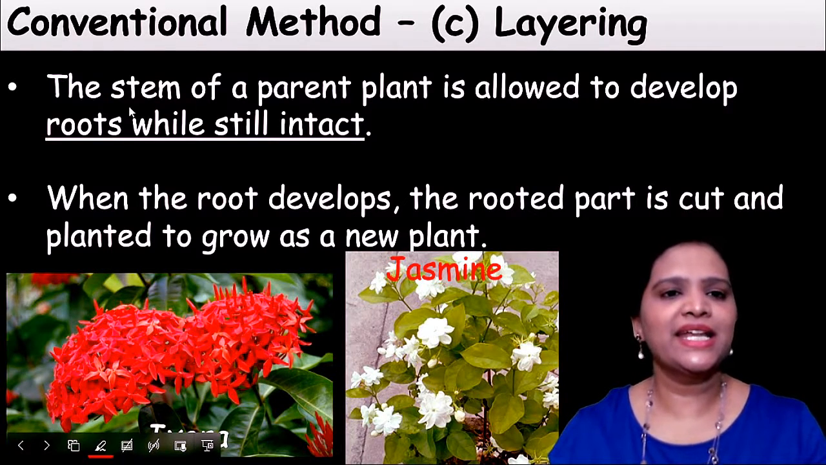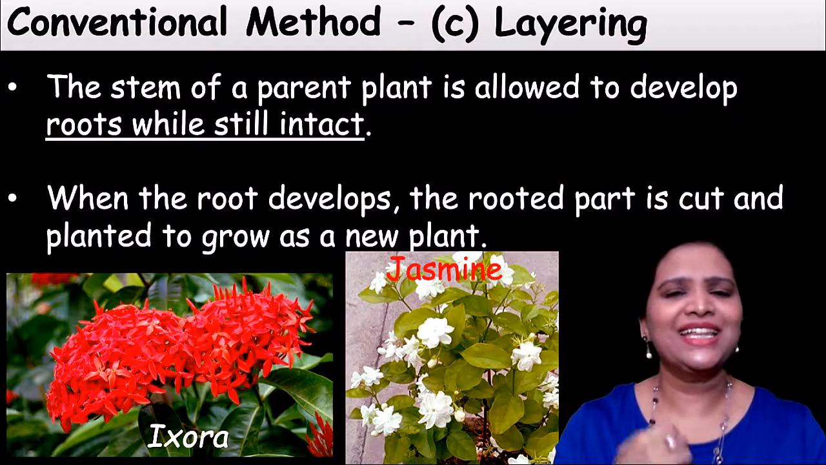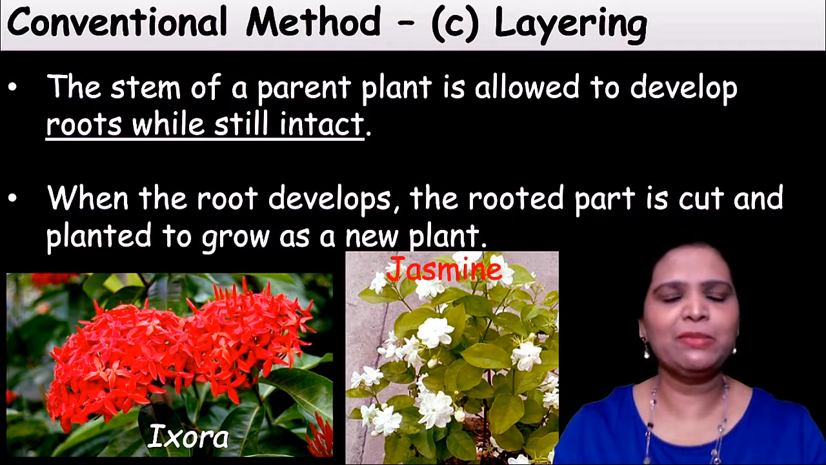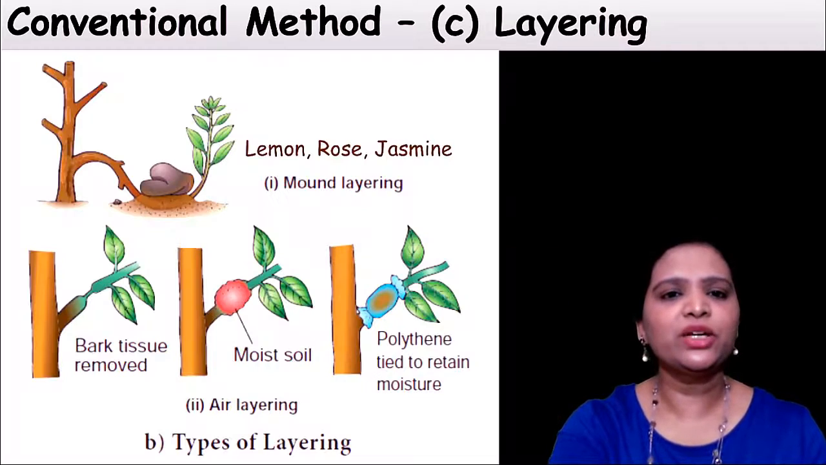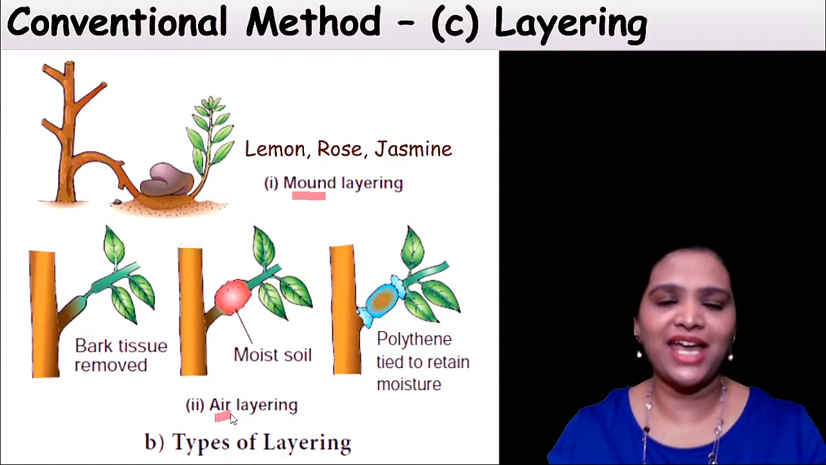So the next, third method of conventional artificial reproduction is layering. So what is layering? The stem of the parent plant is allowed to develop roots while still intact. This is a very common and very famous method we used to do, that is called layering. The root develops and the rooted part is cut and the plant grows into a new plant. We do this for many plants like jasmine, rose, ixora. This layering is of two types. One is called mound layering and another one is called air layering.